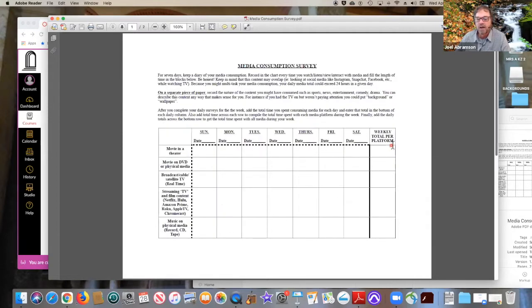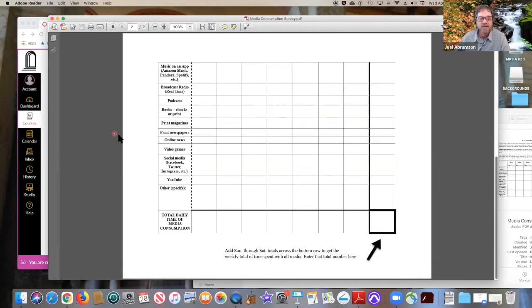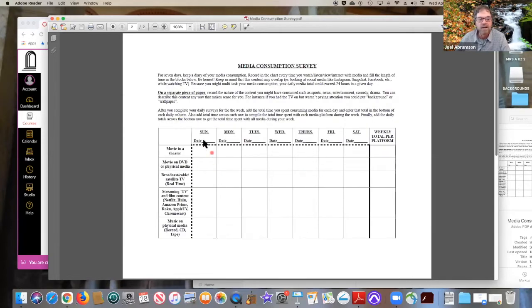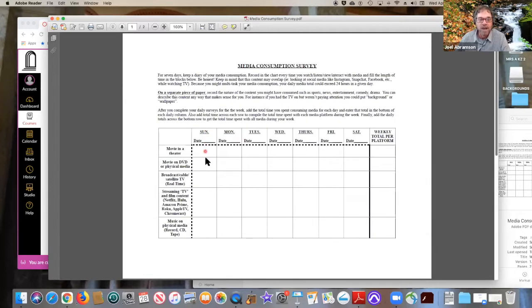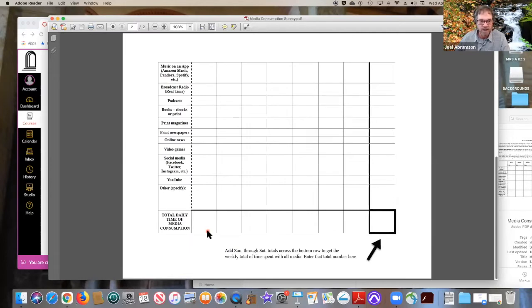So you're totaling up weekly per platform across this. And then you're also going to total up here. Excuse me. Okay. So you're going to do daily totals. So you have all of these different times here. And at the end of the week, how much time did I spend Sunday on all media?